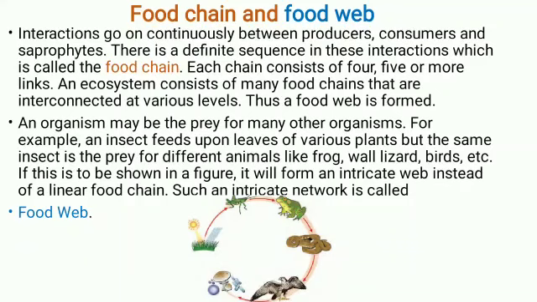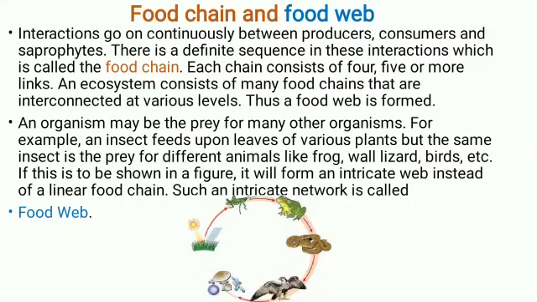So consumers are depending on producers. Saprophytes depend on consumers. So there is a proper chain formed between them. This definite sequence in these interactions is called as food chain.